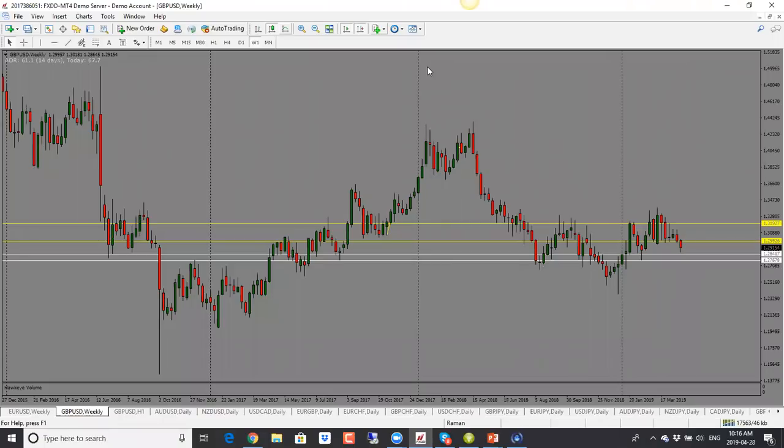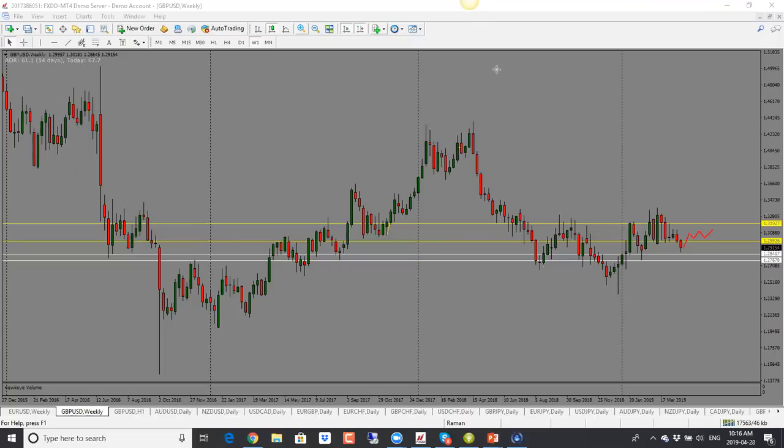For this one as well, I would say we could look out for a pullback here and then a drop. That would be my assessment or my bias for pound dollar going into the week. But again, if US dollar changes, it will change across the board. And this week we saw that pound dropped below this support level. But if it goes back in, it can do the same thing.